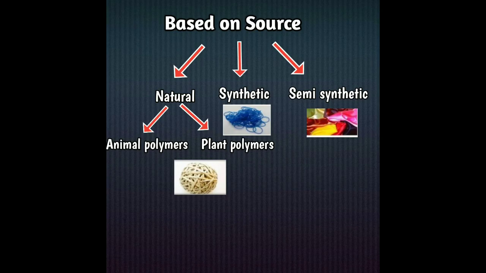Natural polymer can be animal polymers and plant polymers. When the polymers are obtained from animals, they are known as animal polymer. When they are obtained from plants, they are known as plant polymer.